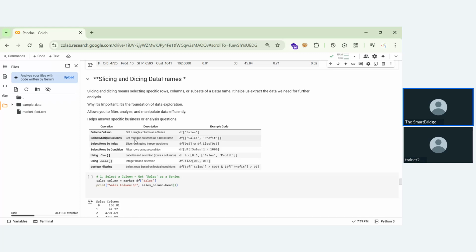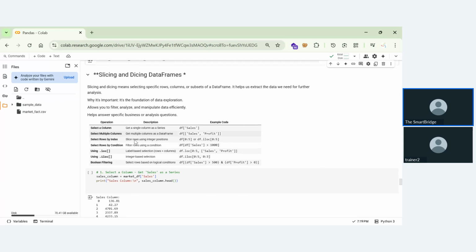So how slicing a data frame works. Let's consolidate all the ways to slice and dice your data frames. That means picking specific data based on rows and columns. We'll be picking specific rows and columns, or even conditions. First, we'll select a column and get it as a series.